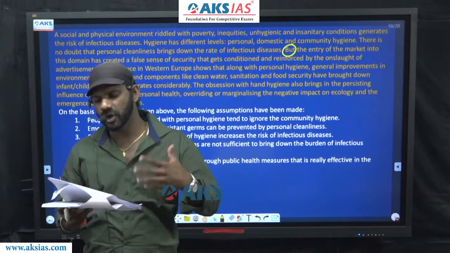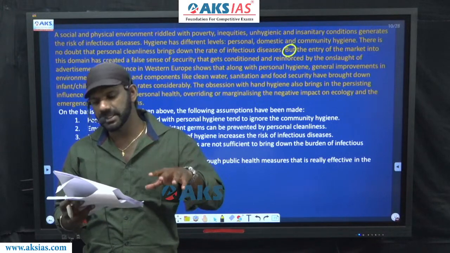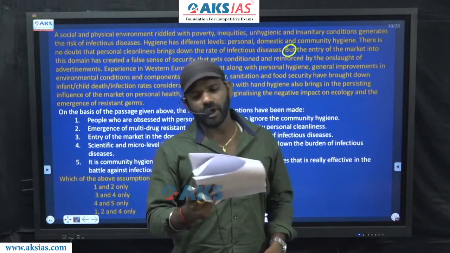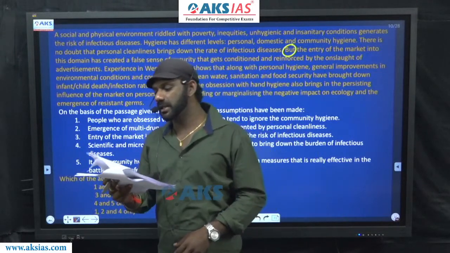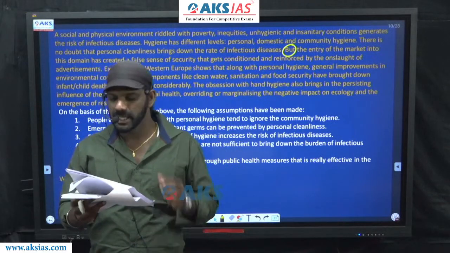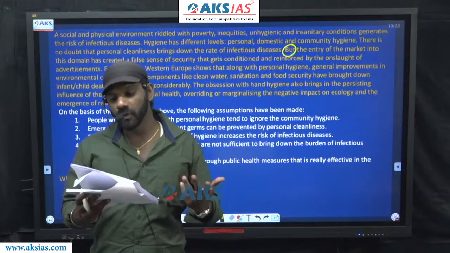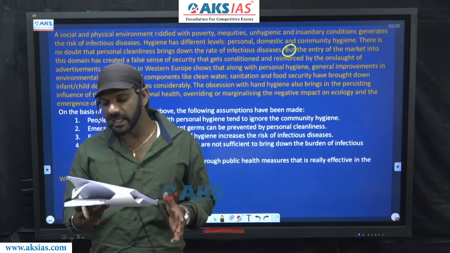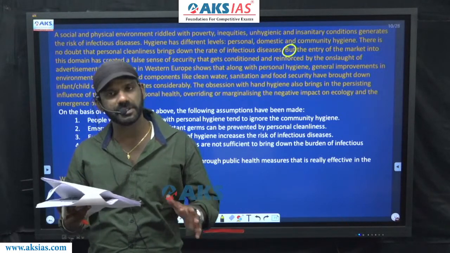I mean, it has contributed a lot to bringing down the child death rates or infection rates. The obsession with hand hygiene also brings in the persisting influence of the market on personal health, overriding or marginalizing the negative impact of ecology and the emergence of resistant germs.